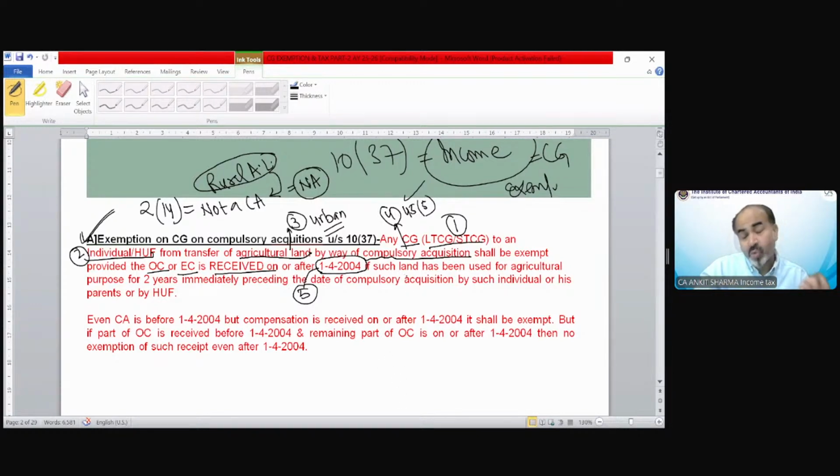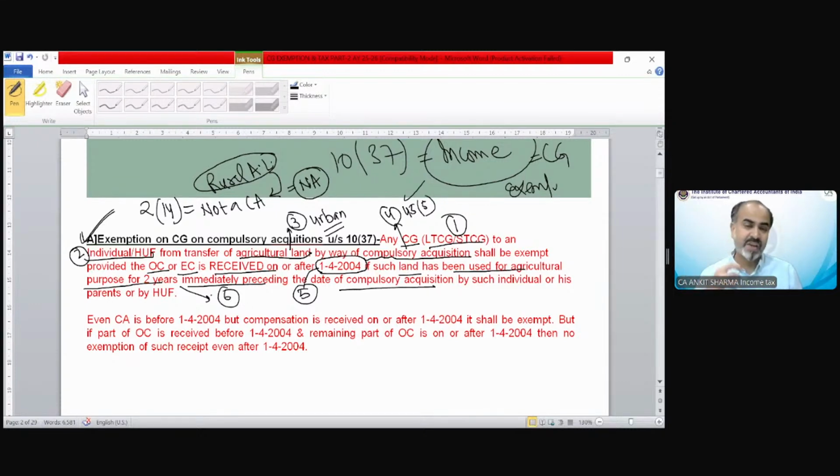One more important condition is that such agricultural land must have been used for agricultural purpose for 2 years immediately preceding the date of compulsory acquisition. So this is also a very important condition.